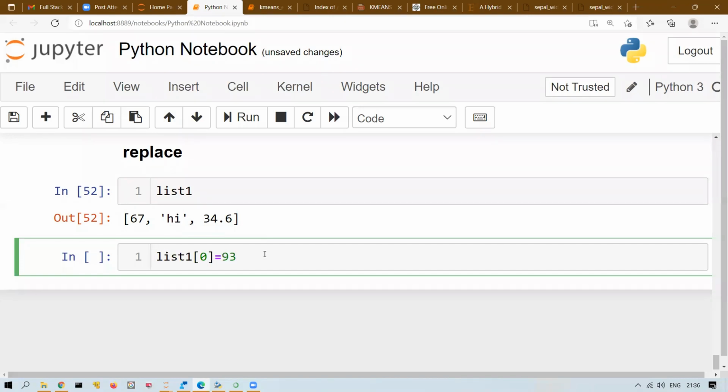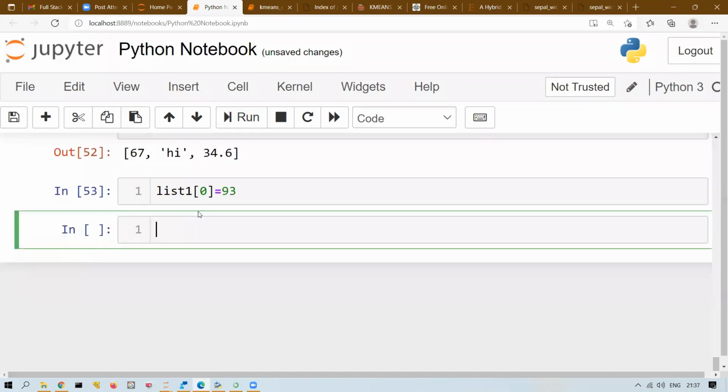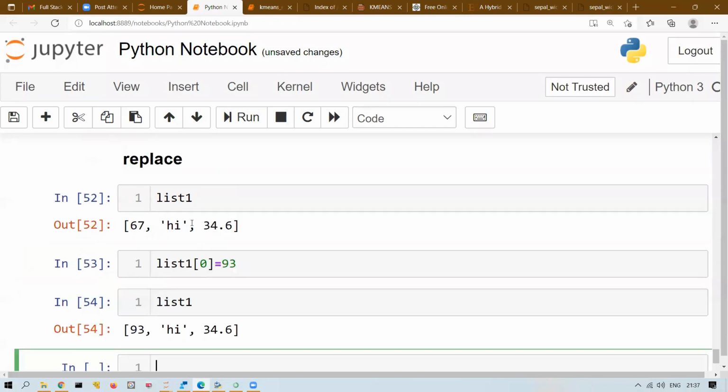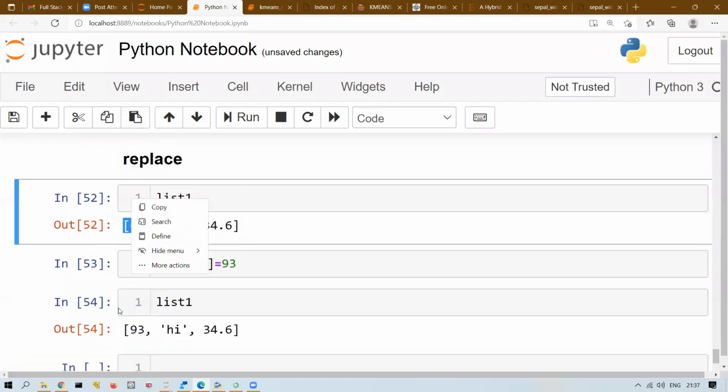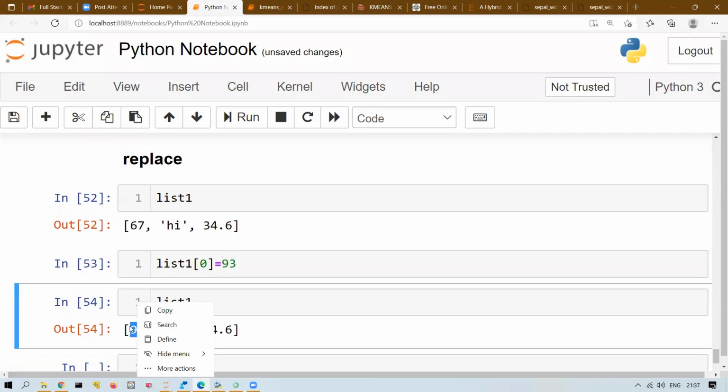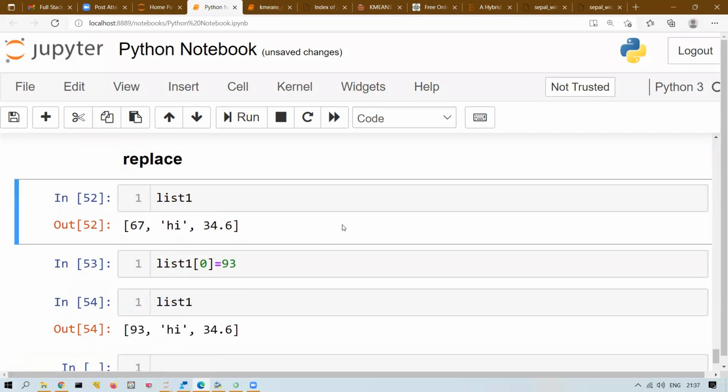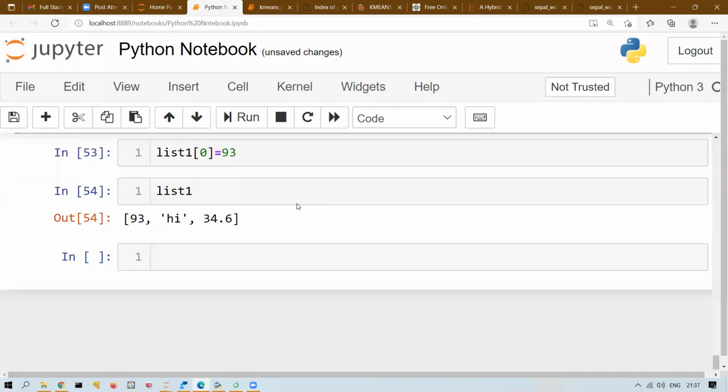So in replace, I'm saying take the first element, which is 67, and replace it with 93. List 1 of 0 should be replaced with 93. Now if I run this, you can see that my list 1 now starts with 93. The first element 67 has been replaced with 93. So this is how I can replace any element.